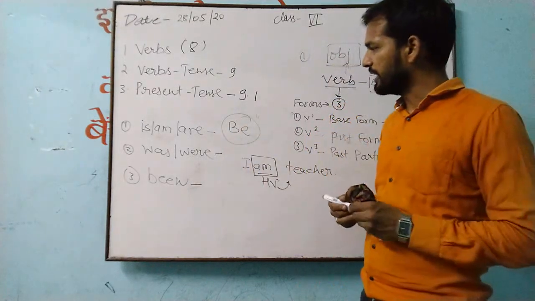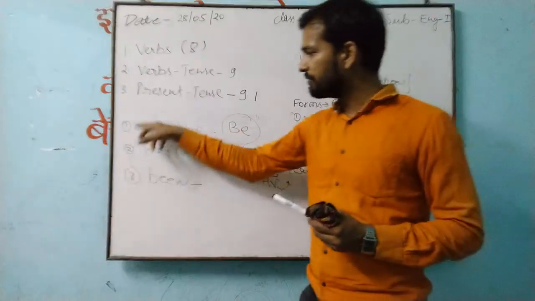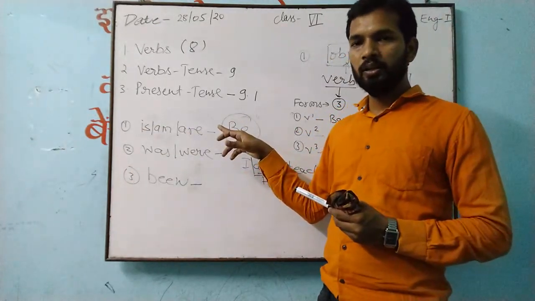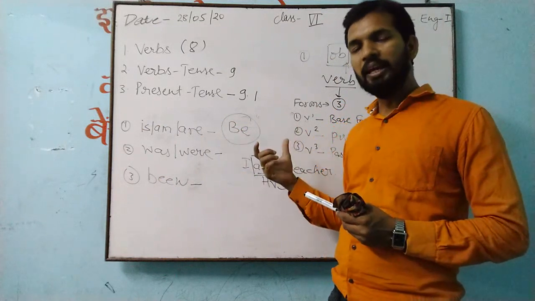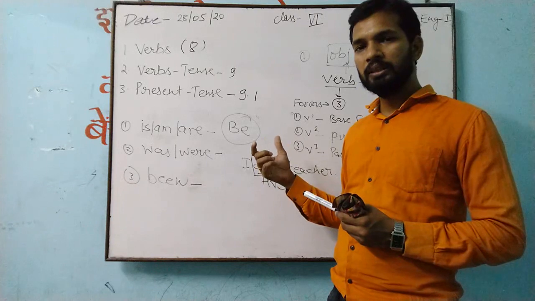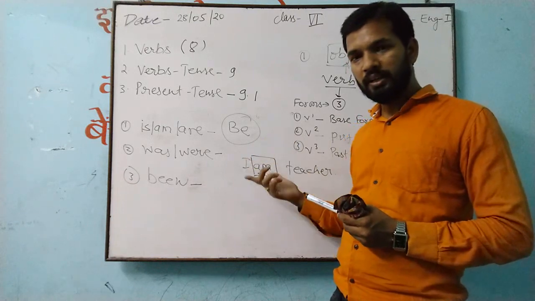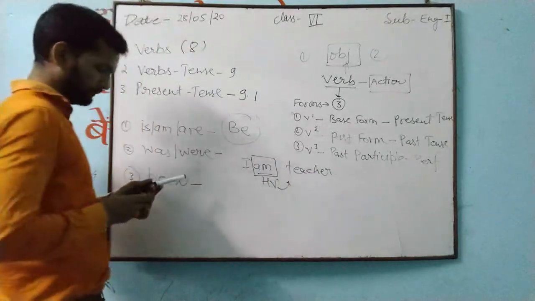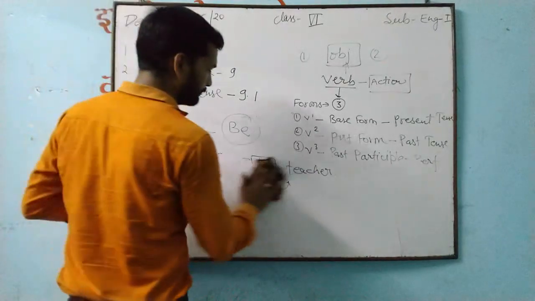So now you understand, after this be, if you are not getting any verb, then you will not get any object also. See, here I am writing one sentence.